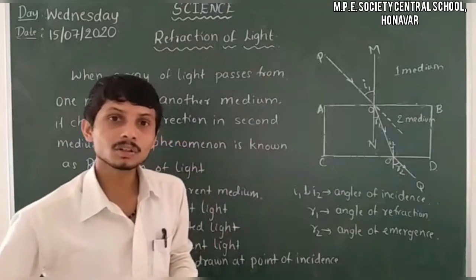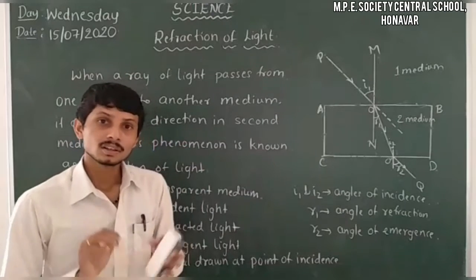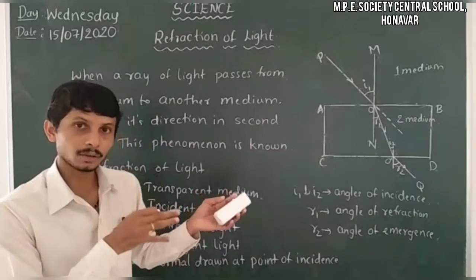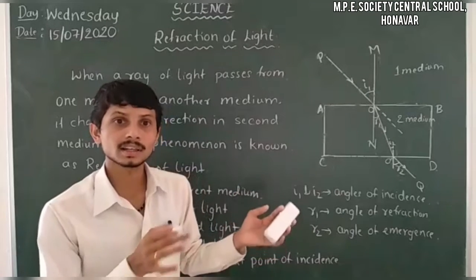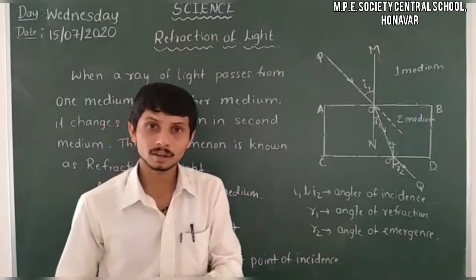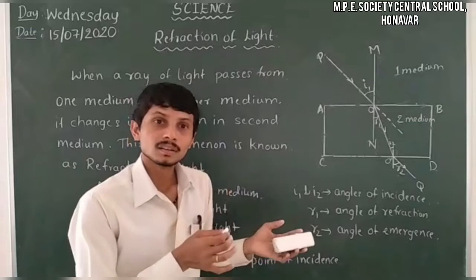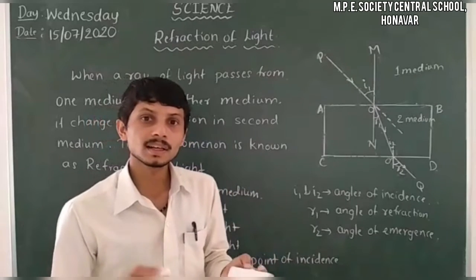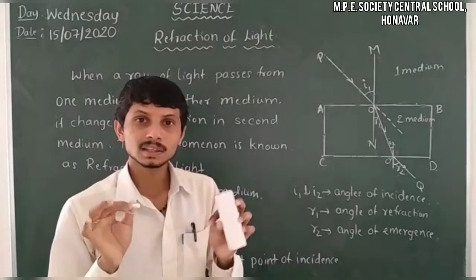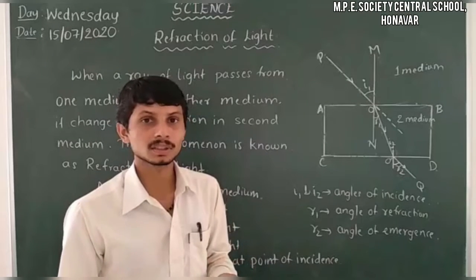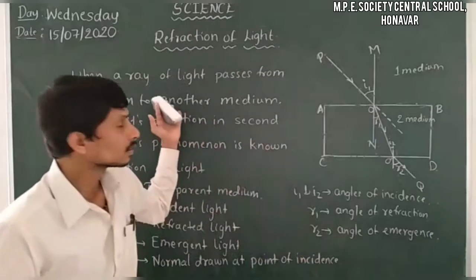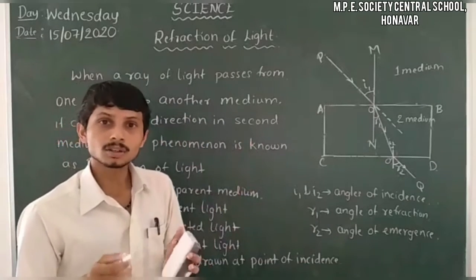So let us move on to the next topic, that is laws of refraction. Likewise, we already learned about laws of reflection. In that, the angle of incidence is always equal to the angle of reflection, and the incident ray, reflected ray, and the normal drawn at the point of incidence lie in the same plane. So we already learnt about that. Let us discuss what the laws of refraction are.